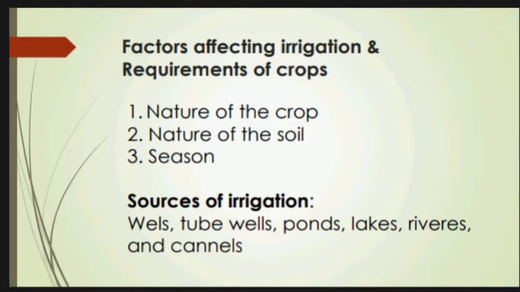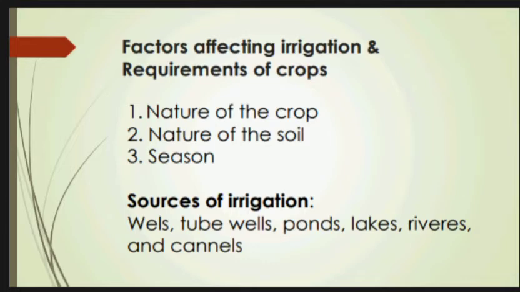For example, see, paddy crop is transplanted in standing water and requires continuous irrigation, whereas other crops like wheat, gram and cotton etc. do not require so much water. For cereal crops like wheat, irrigation is needed at only 3 stages: before plowing the field, at the time of flowering, and at the time of development of grain.